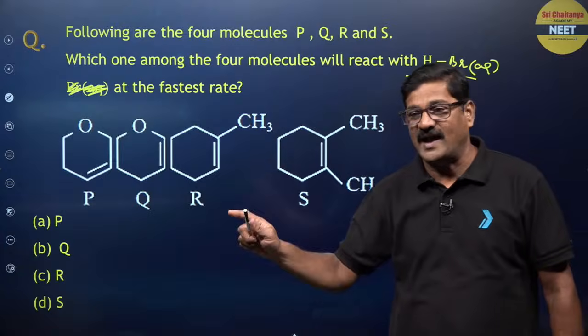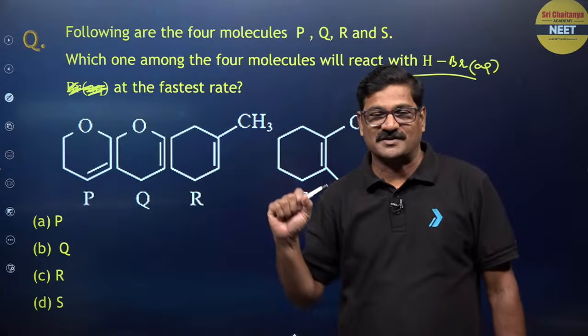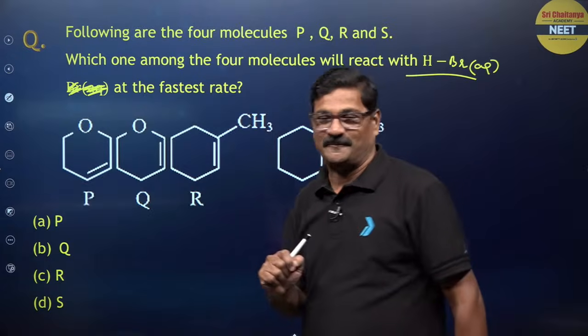Addition of HBr, as I mentioned, is an electrophilic addition reaction, so it has to form a carbocation.